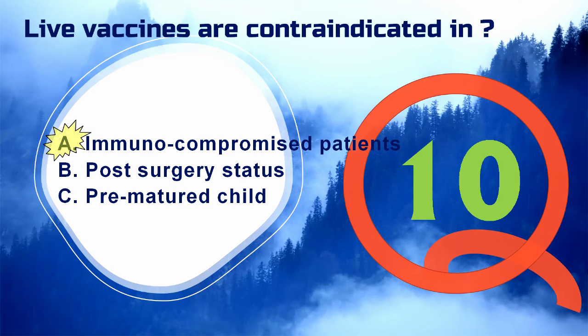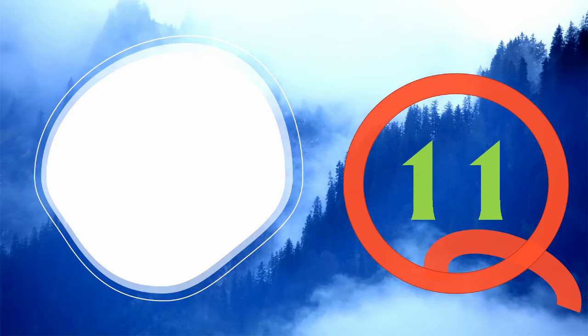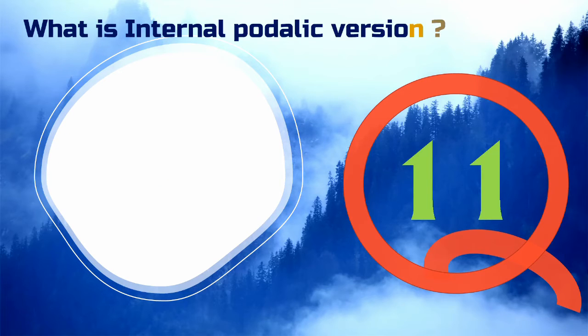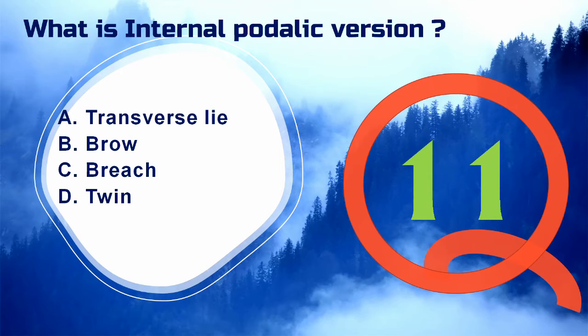Now see the next question. What is internal podalic version? Option A, transverse line, option B, brow, option C, breech and option D is twin.